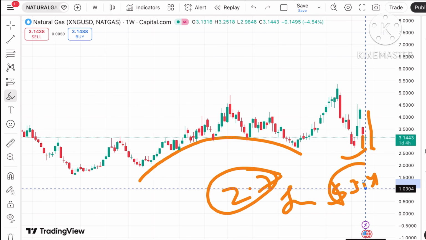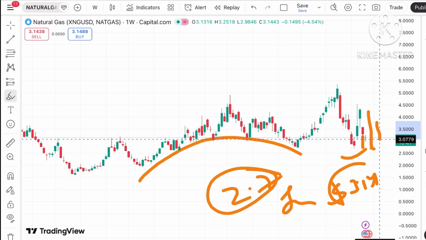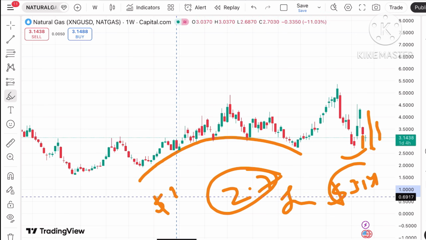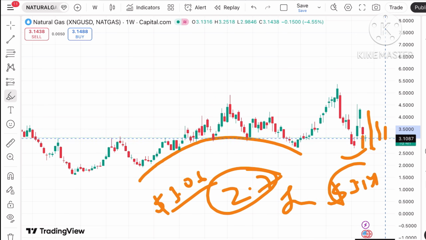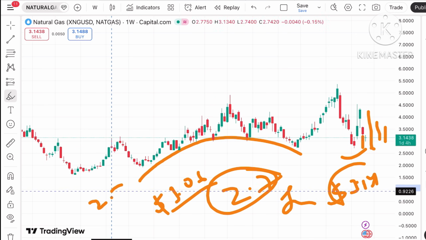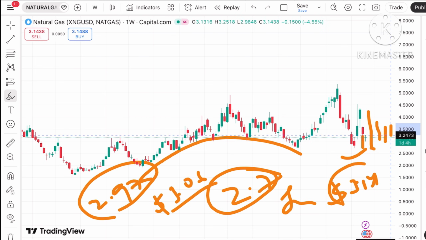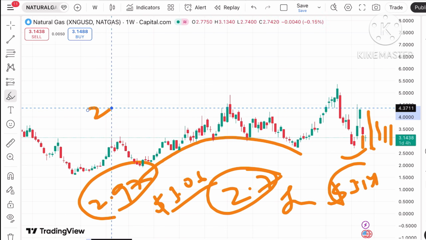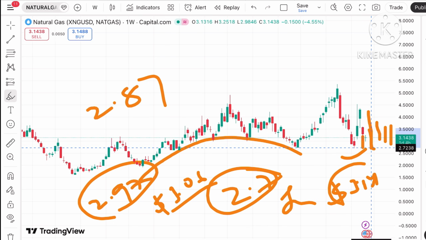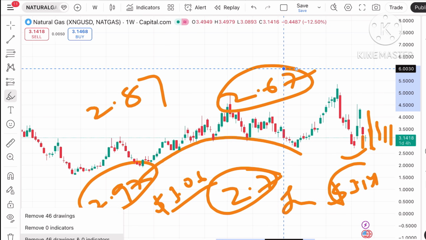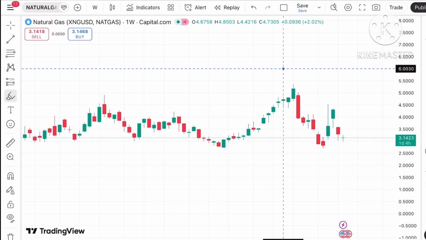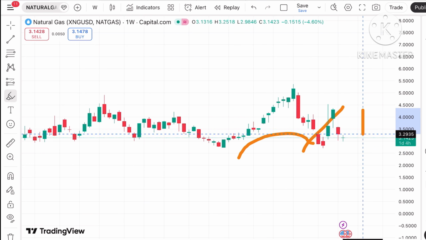So what you can see is, if the price keeps moving below this level, it will go towards a level of $3.06, and if the price falls below this level, chances of going towards 2.97 can be seen. Once it starts falling below this level, we can see a level of 2.87, and from there a further fall can be seen towards 2.67. This is what we can see looking at this particular chart. This is the U pattern that has formed. After that there is an upside, and chances of going towards 2.69 will be there as soon as the price starts going below a level of 2.83.